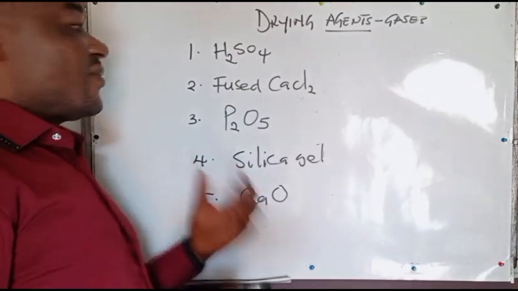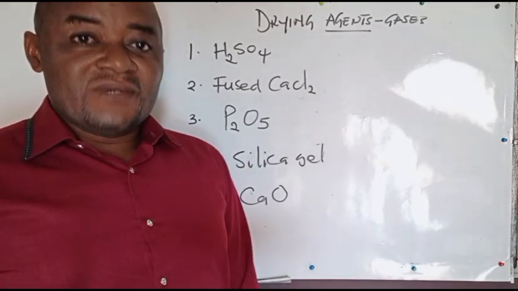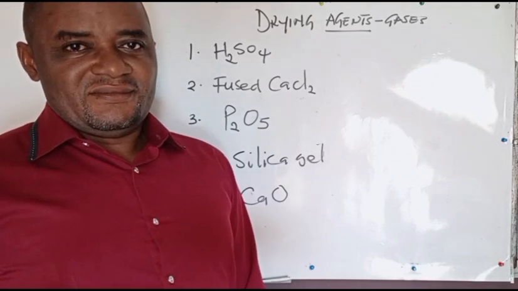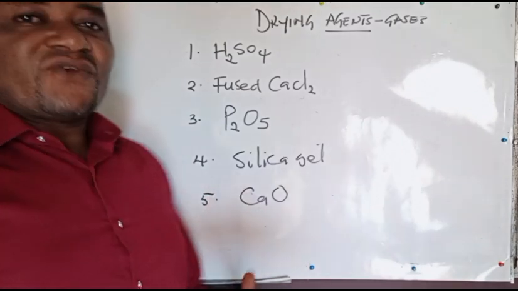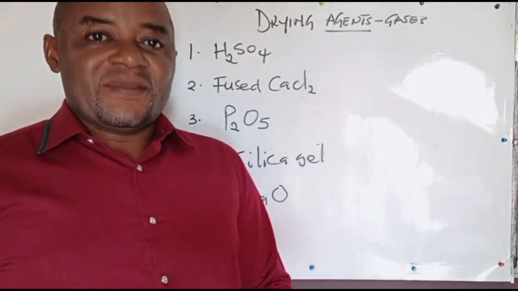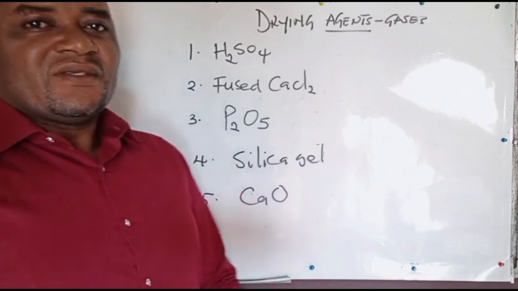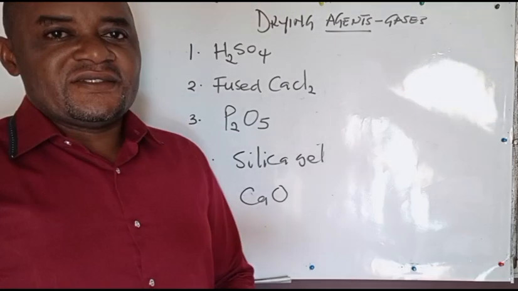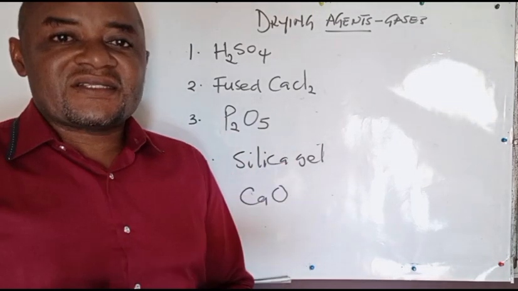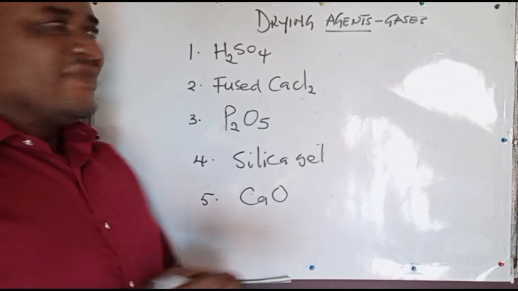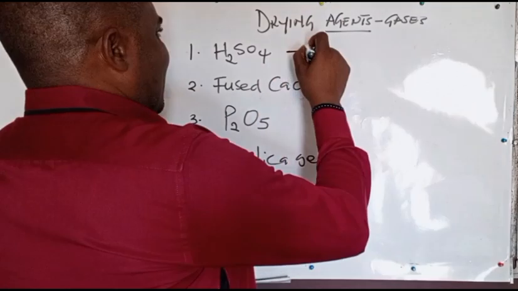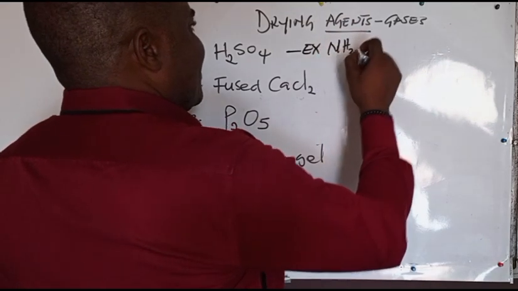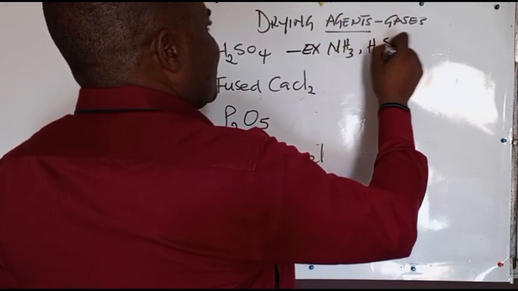All these substances are commonly used in drying gases in the lab. These substances are either hygroscopic or deliquescent, so you can use them in drying gases when you pass a particular gas through them. Now, H2SO4 as a drying agent can dry all gases except two.